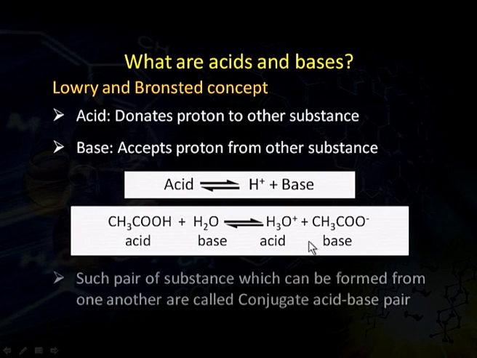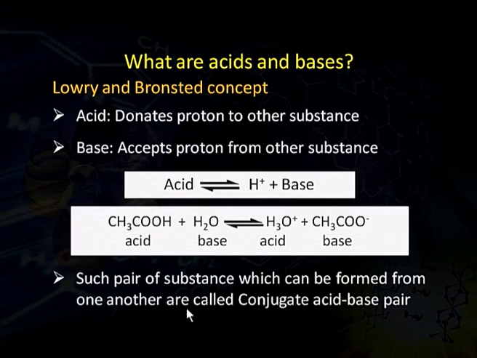and the second thing which remains is the acetate ion, which is a base. Such a pair of substances which can be formed from one another is called a conjugate acid-base pair. In the case of acetic acid, acetic acid is giving a proton, and after giving a proton, acetate ion remains. So, acetic acid is an acid because it can donate a proton, while the acetate ion is a base because it can take a proton. So, acetic acid and acetate ion are a conjugate acid-base pair.